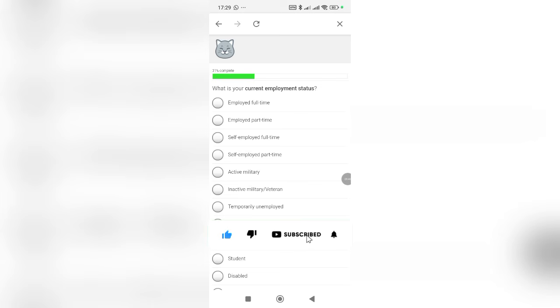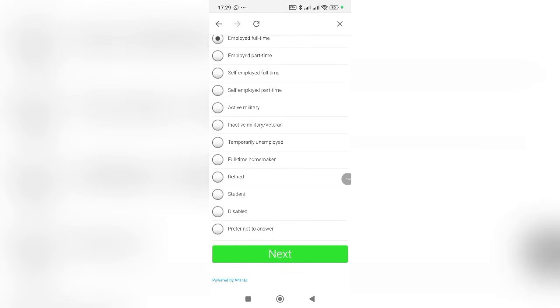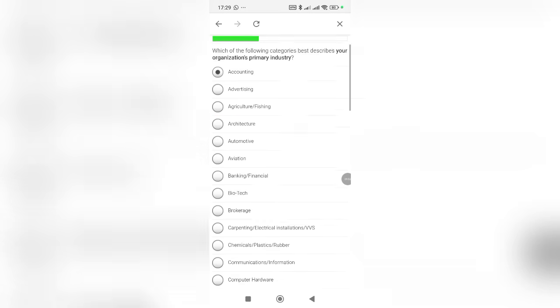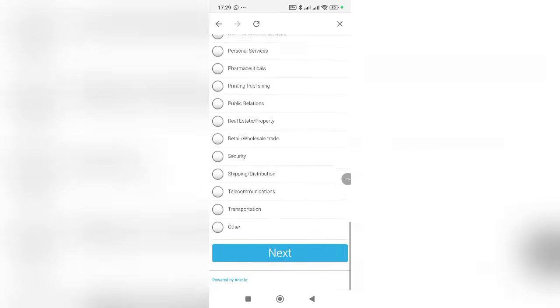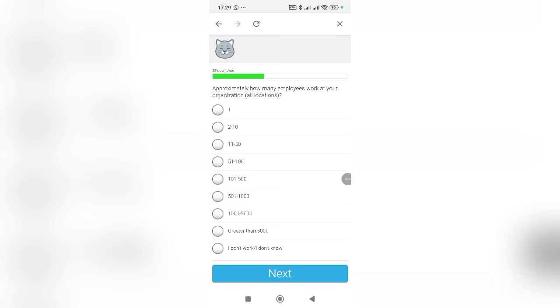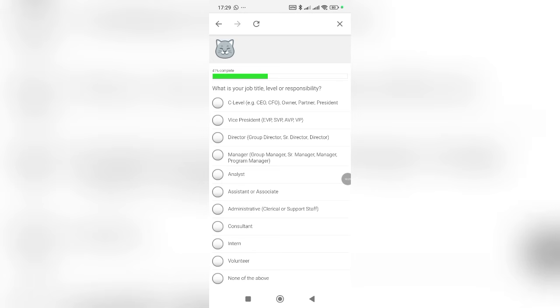Which of the current employment status? Employed full-time. The survey is very simple and it's very sweet and it's very educative. Okay, which of the following categories best describes your organization's primary industry? I go for finance and accounting, banking, finance. So it depends on you. Most times most people go for IT, so it depends on you. So stick with what works for you. Approximately how many employees? About 500 to 1000. So this is my demographic I'm actually revealing to you.